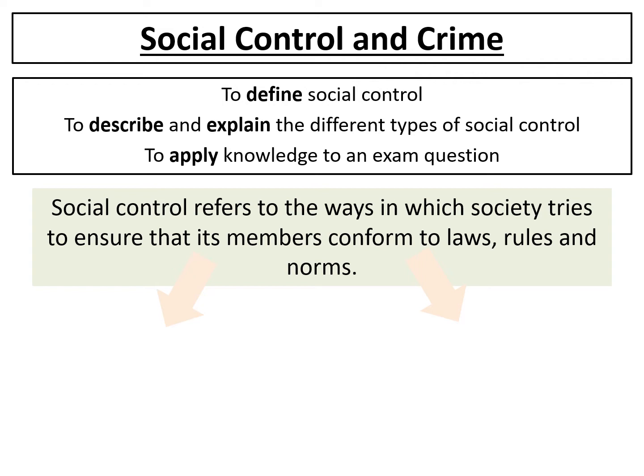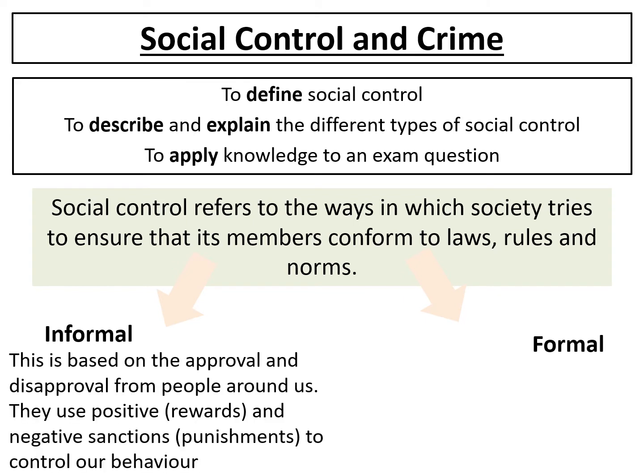So just as a definition, social control is the different ways that our society tries to ensure that we all conform to the rules, the norms, the expectations and laws. So there's two types of social control: formal and informal. Informal social control is usually based on approval and disapproval from people around us. So it's those informal ways that we all control each other's behaviour. So we might use rewards or positive praise, or we might use negative sanctions like punishments in order to control